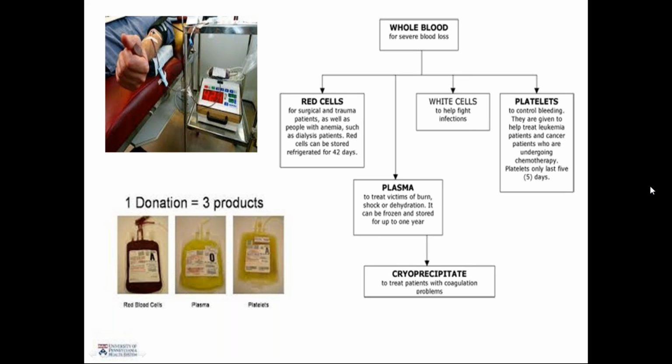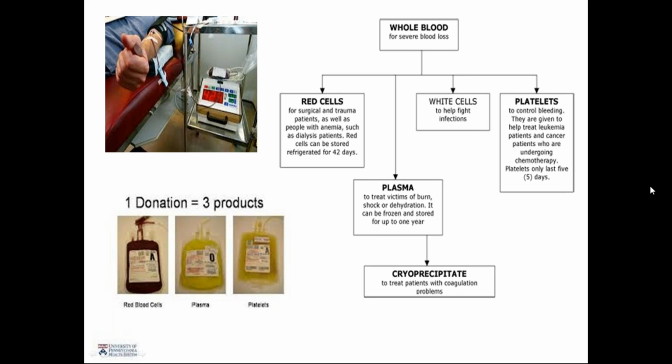Red blood cells, plasma, and platelets. Red cells are given for surgical trauma patients as well as people with anemia, such as in dialysis, where they have a severe loss of red blood cells. They can be stored refrigerated for 42 days.